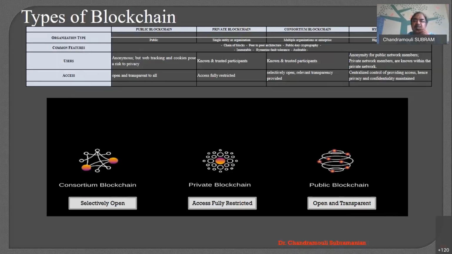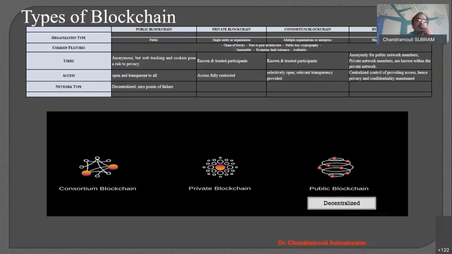So what about the hybrid blockchain? A hybrid blockchain has centralized control for providing the access. Hence, privacy and confidentiality are both maintained in a hybrid. Again, you know hybrid, right? Hybrid is a combination of public and private, so it has both the properties.